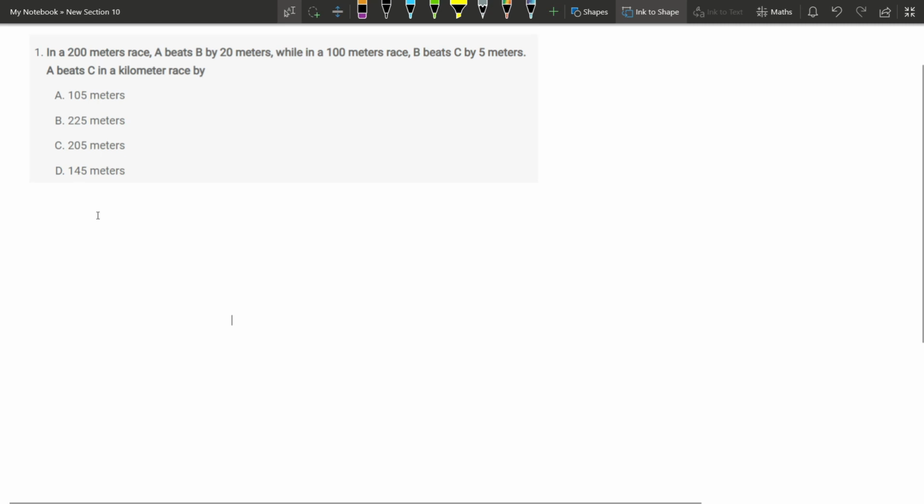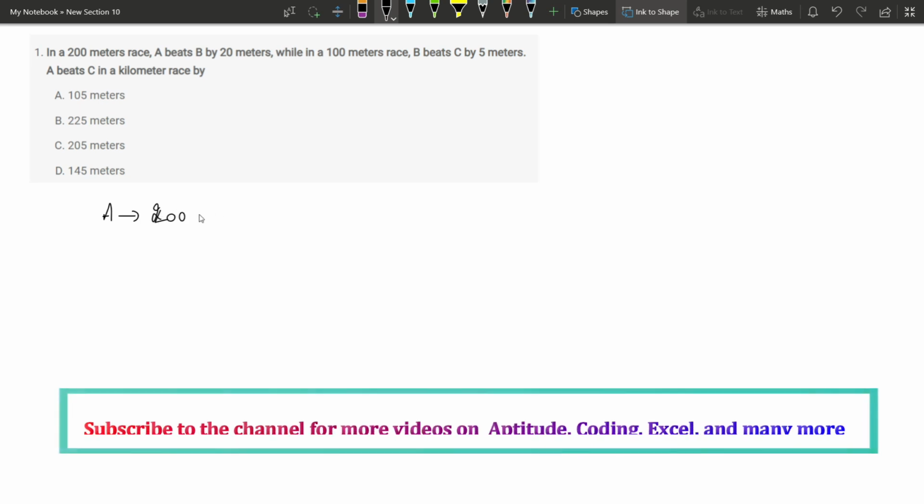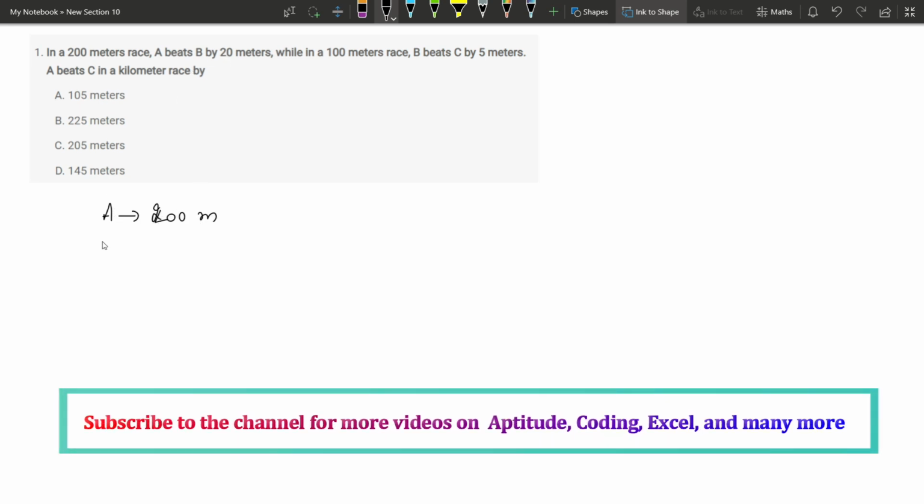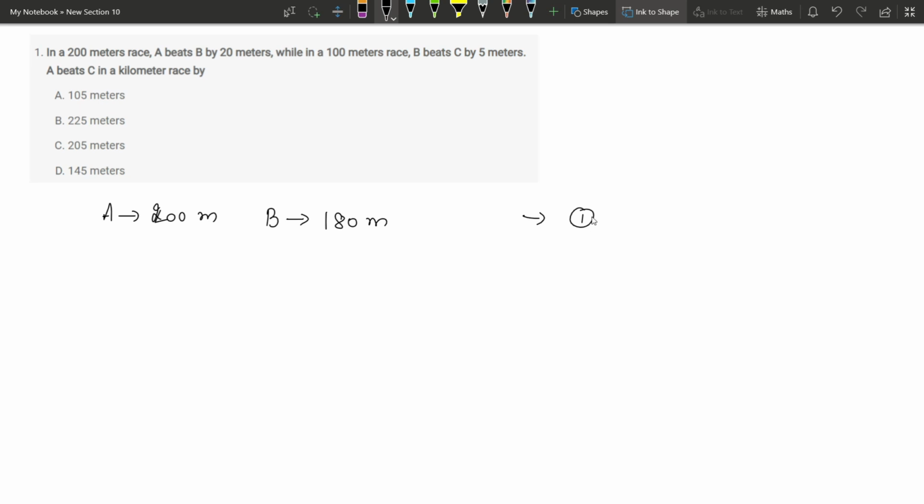So what is given is, there is a 200 meters race which is won by A. It means when A covers 200 meters, B has covered 20 meters less. B has covered 180 meters. So the time taken for A to run 200 meters is the same as the time taken by B to run 180 meters. This is the first scenario that they have given.